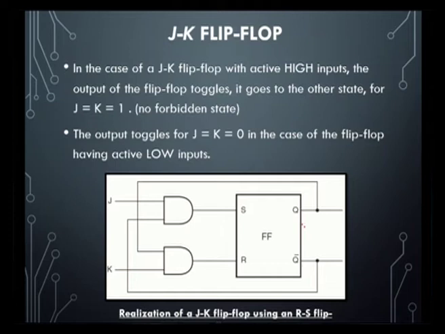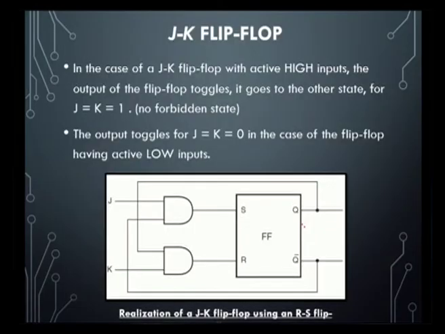The output toggles for J is equal to K is equal to 0 in the case of a flip flop with active low inputs. So, these are the two differences we need to know in the JK flip flop. With active high input and active low input, the output will toggle in the forbidden state. This is how we represent the JK flip flop.